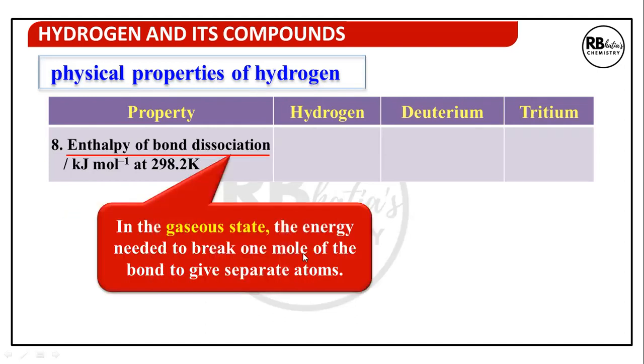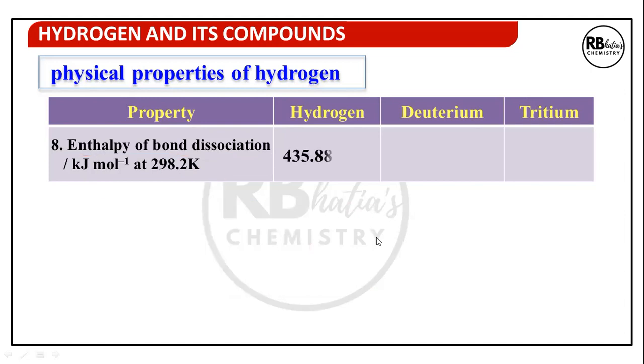Enthalpy of bond dissociation is the energy needed to break 1 mole of bond to give separated atoms in the gaseous state. So again, we can see the enthalpy of dissociation of deuterium is higher than hydrogen, which means a DD bond is stronger than an HH bond. So more energy is required to break a DD bond than an HH bond. And this property is made use of in studying mechanisms of many reactions.